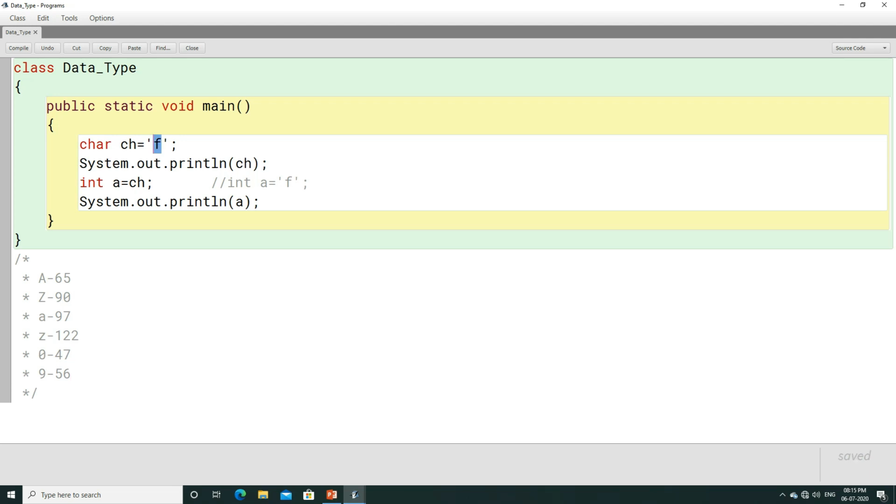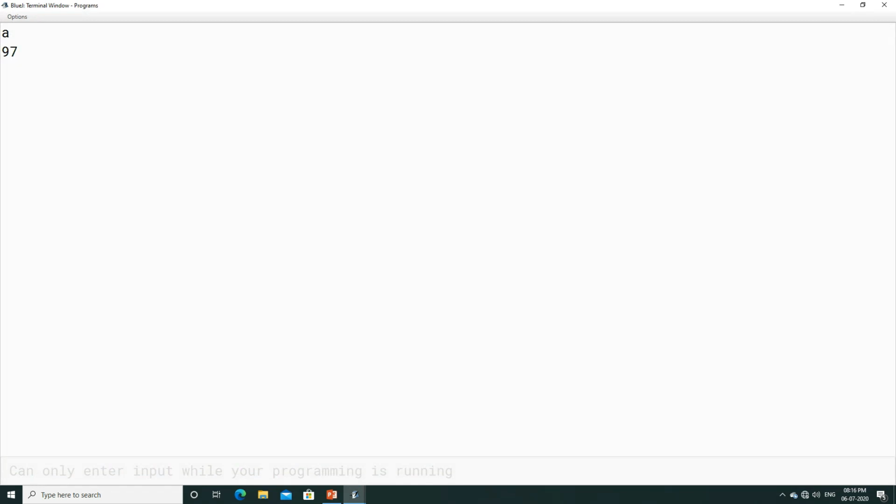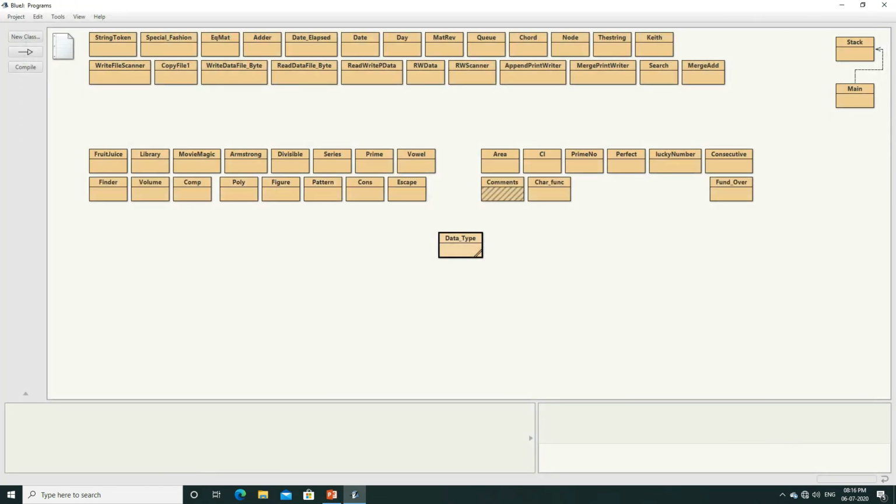So instead of f, if you write small a, here a will get printed, isn't it? We are printing ch, but here we are trying to convert this a, or ch, to integer format. When we store it to an integer variable, that is a, it will get converted to its integer form or ASCII form. What is the ASCII value of small a? That is 97. Let us compile this program. Here you can see the ASCII value of a is 97, right?